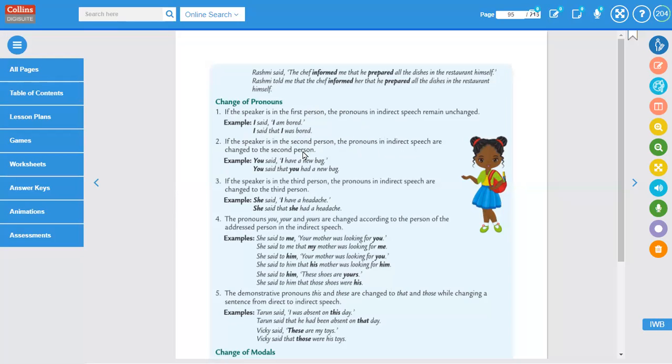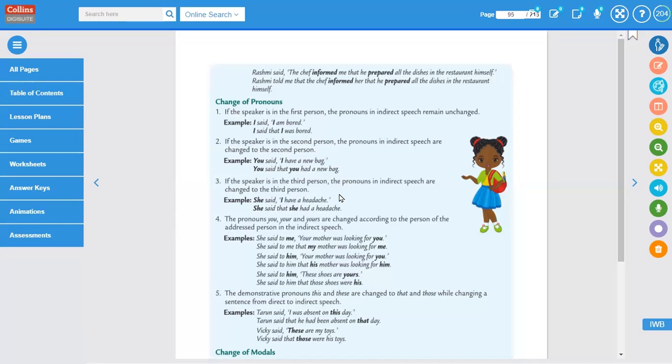Number two, if the speaker is in the second person, the pronouns in indirect speech are changed to the second person. You is the example of second person. You said, "I have a new bag." You said that you had a new bag. Anything that you didn't understand about this part? Anything that you found difficult to understand? No, ma'am. Okay.